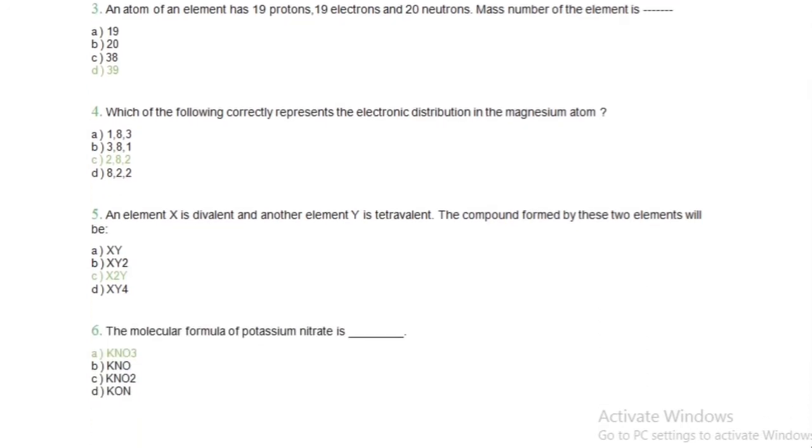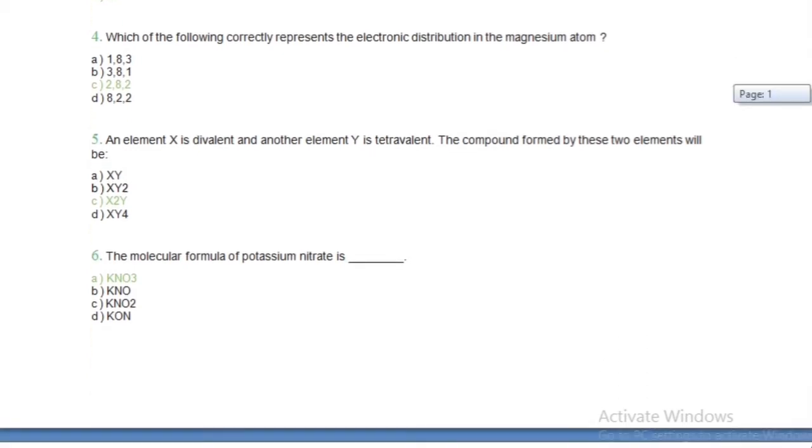Question number 3. An atom of an element has 19 protons, 19 electrons and 20 neutrons. The mass number of the element is. We have to find the mass number of the element. So the mass number of element having 19 protons, 19 electrons and 20 neutrons will be what? So yes, definitely it will be 39 because mass number is the sum of neutrons and protons. Okay. Next question, question number 4.